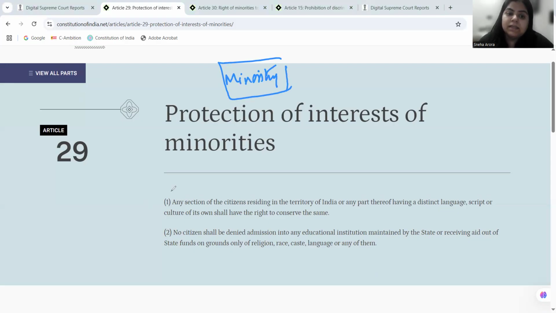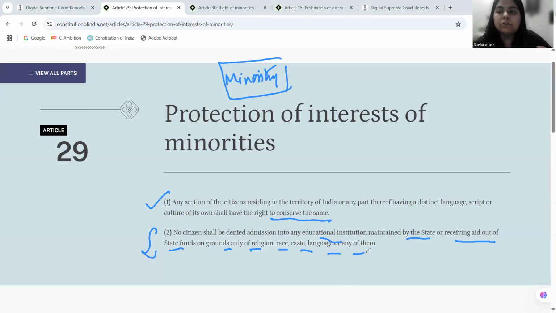So Article 29 says that any section of the citizen residing in the territory of India or any part thereof having a distinct language, script, or culture of its own shall have the right to conserve the same. So it is talking of conservation of linguistic, scriptural, or cultural heritage. And clause 2 is telling you, no citizen shall be denied admission into any educational institute maintained by state or receiving aid out of state funds on the grounds only of religion, race, caste, language, or any of them.